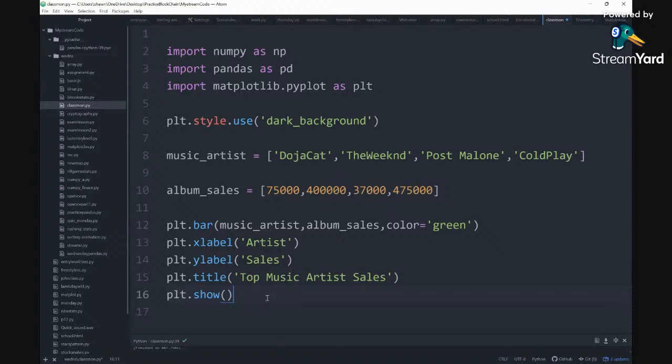So the information we have so far is a black graph we created with the PLT style use. Then we create a list: Doja Cat, The Weeknd, Post Malone, and Coldplay. And then the album sales is connected to each artist based on its position. So Doja Cat is going to represent 75,000. The Weeknd is going to represent 400,000. Post Malone is going to represent 37,000. Coldplay is going to represent 475,000.